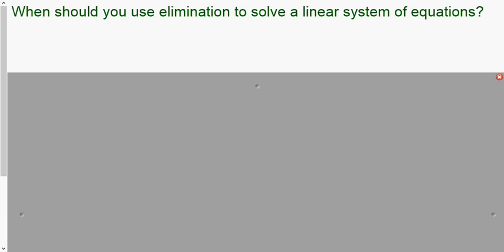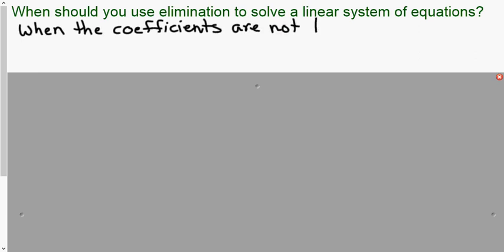All right. If we're not using substitution, we're using elimination. So when the coefficients are not 1, basically anytime you don't use substitution, you're using elimination. I personally prefer elimination because I find substitution gets to be messy. When you go, oh, I'm going to plug this in here and that, I tend to make more mistakes with substitution as compared to elimination.